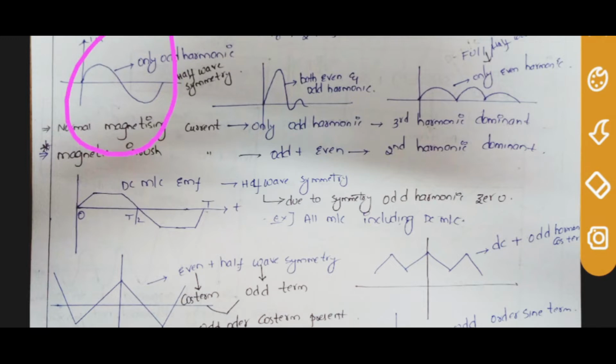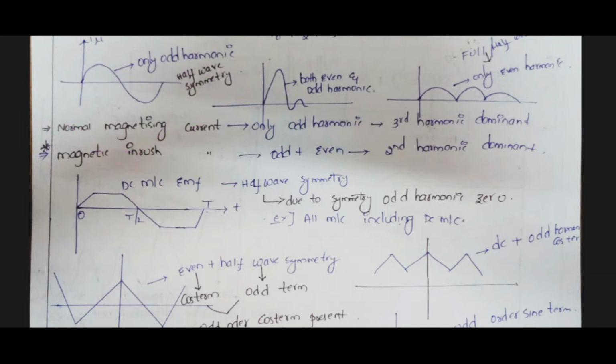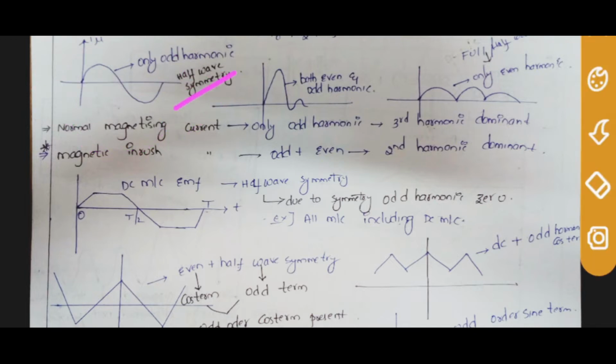What you can say, if any waveform is symmetrical with respect to x-axis, all even harmonics are 0. Or you can say any half wave symmetry signal, or any signal symmetric with respect to x-axis, its even harmonics are 0, it has only odd harmonics. You will see this conclusion more in signal and system and power electronics.